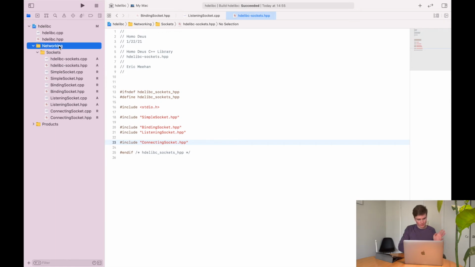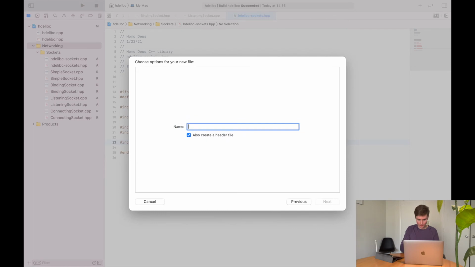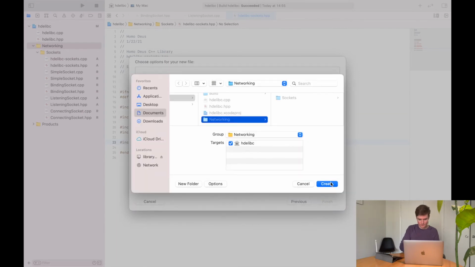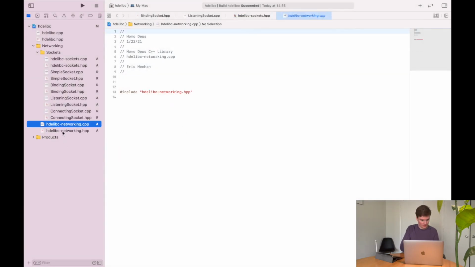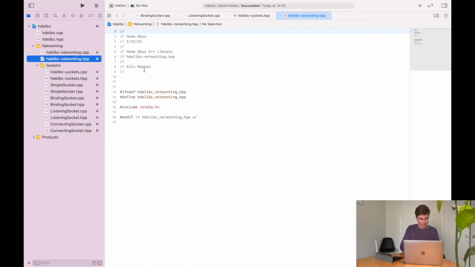And then in our networking folder, I want to create another one of these. So I'll create that. We'll call it hdelibc-networking. And in the HPP file, again, I'm not sure if I actually need the .cpp files here. When I compile it, I don't know if those are required. So if you do know, please let me know in the comments. If I can delete them, I would like to. But I'm just going to leave them for now.